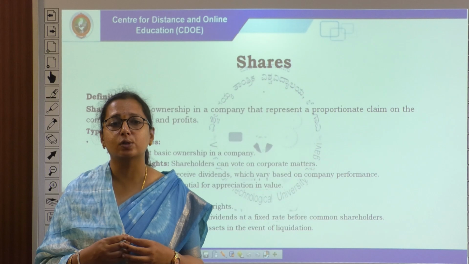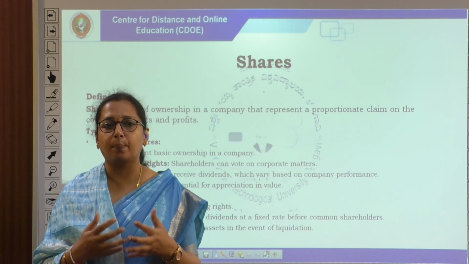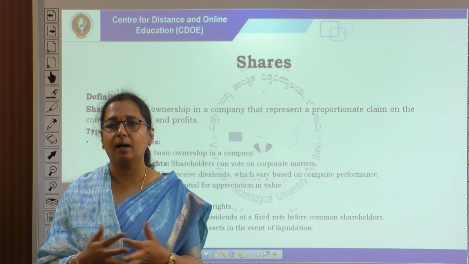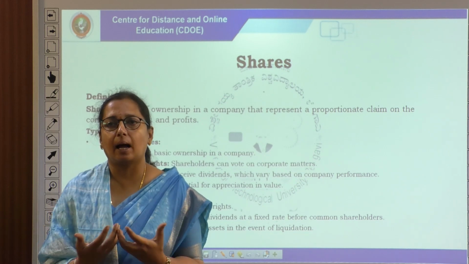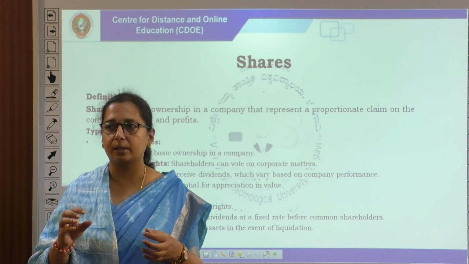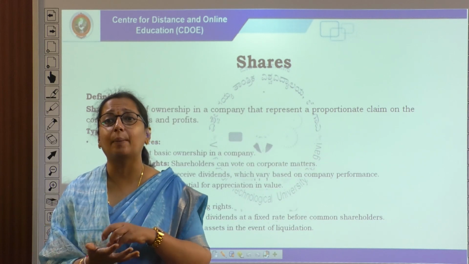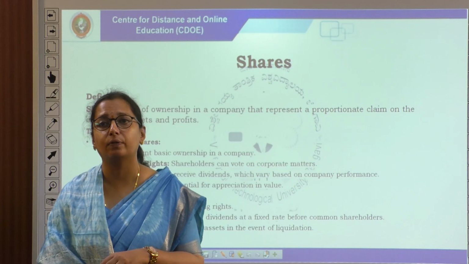The common shares are also called equity shares, and they represent basic ownership in a company. The share capital represents the capital of a company.